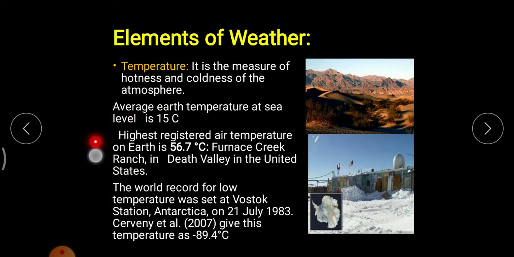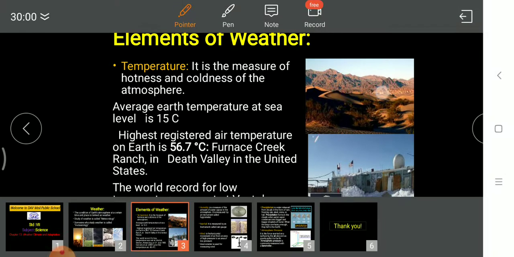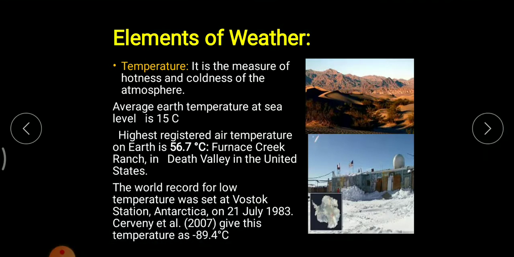The highest temperature which has been recorded up till now is 56.7 degrees Celsius, which was found in Furnace Creek, which is located in Death Valley in the United States. And as you can see in this picture, this is Death Valley, located in the United States, and the maximum temperature recorded was 57 degrees Celsius.